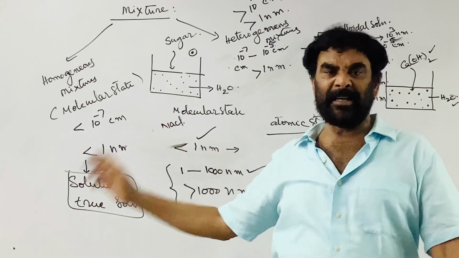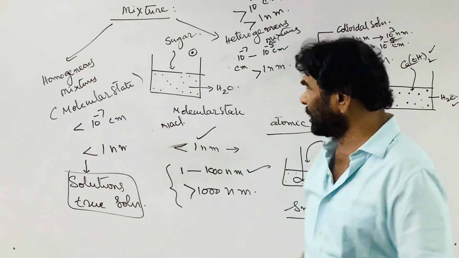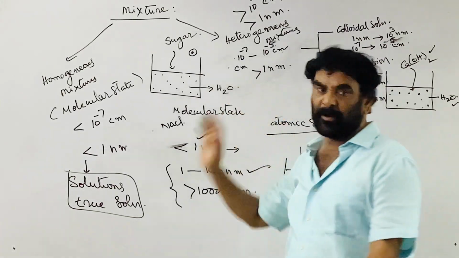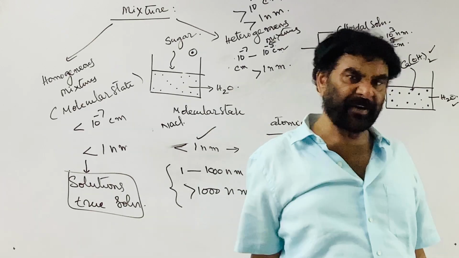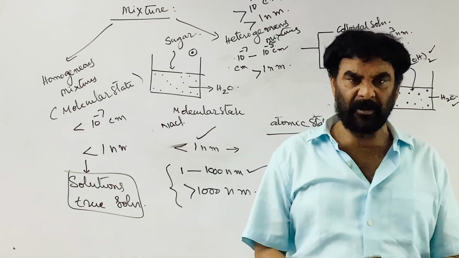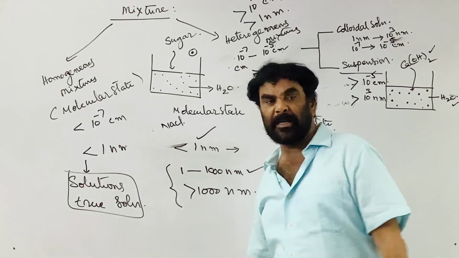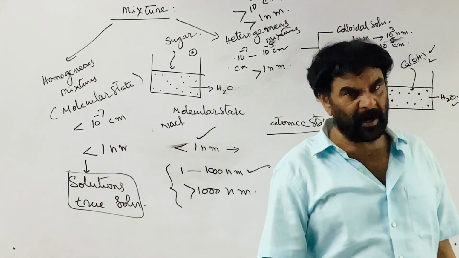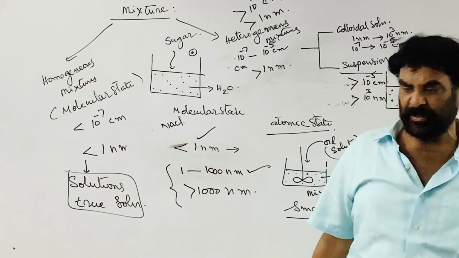If the diameter is greater than 1 nanometer, then it is a heterogeneous mixture. In the heterogeneous mixture, they are further classified based on the size of the solute particle. If it is in the range of 1 nanometer to 1000 nanometers, it is called a colloidal solution. Greater than 1000 nanometers, it is called a suspension.